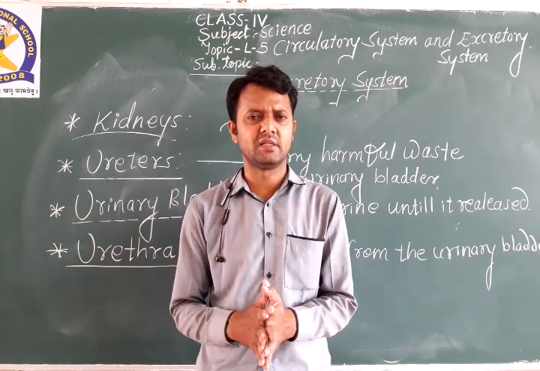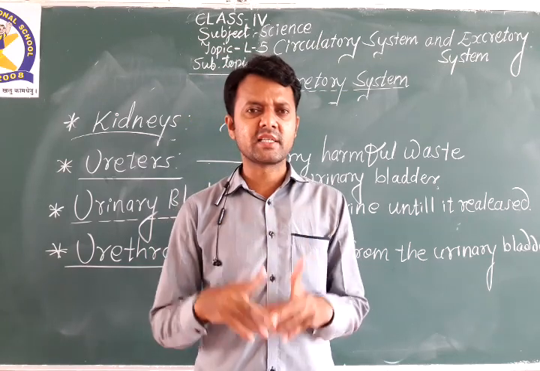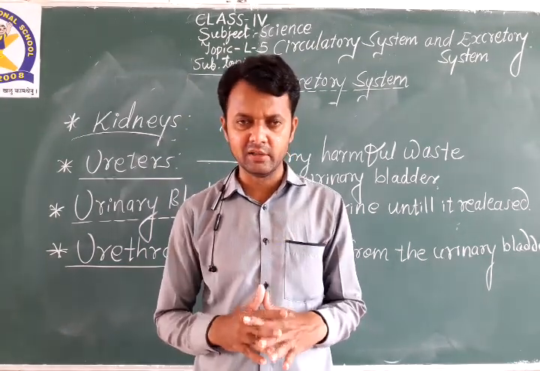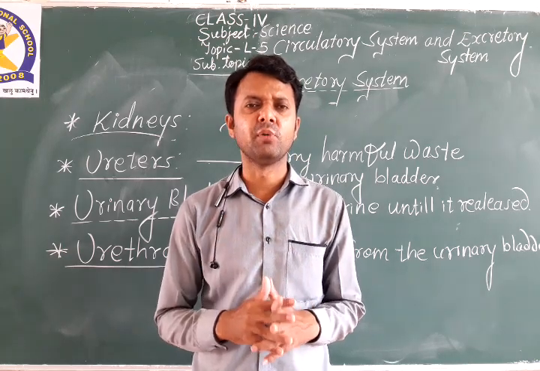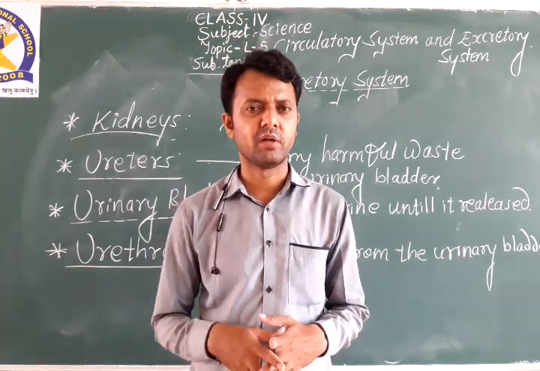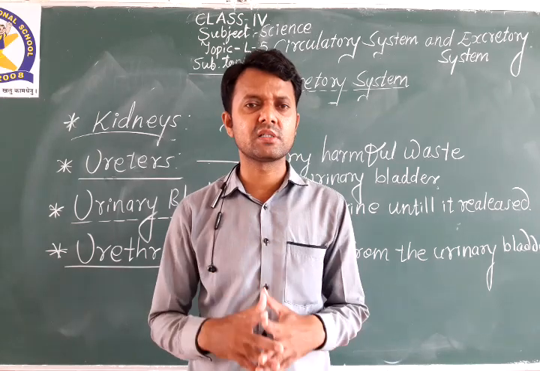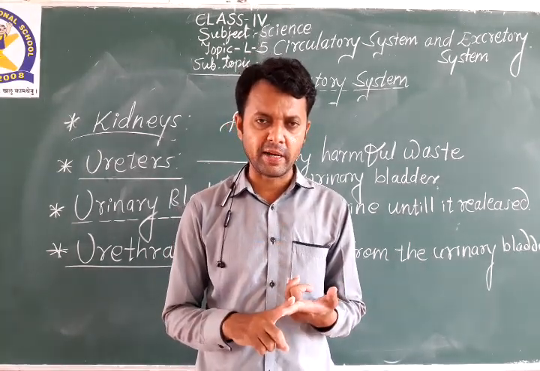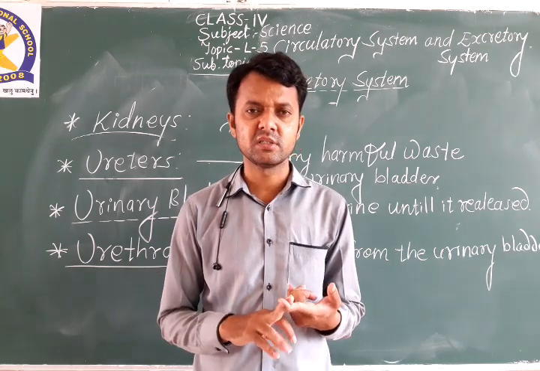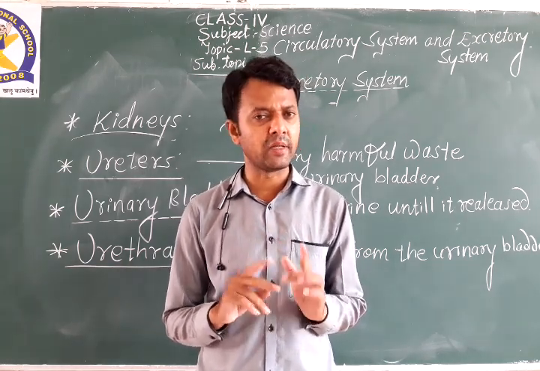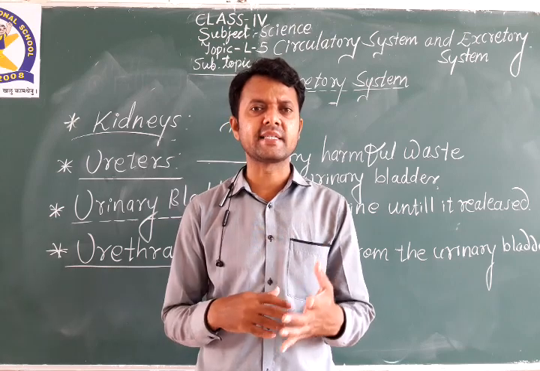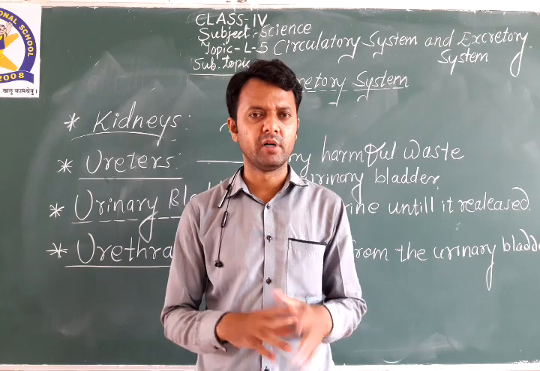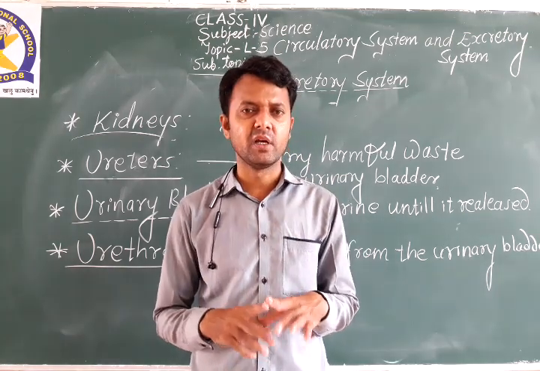Let us summarize. The excretory system removes waste from the body. Clear? It is the system which removes the harmful waste from the body. There are a few organs included in this system: the kidneys, a pair of ureters, then the urinary bladder and then the urethra. Let us see what exactly each of these organs performs. First of all, we will talk about the kidneys.